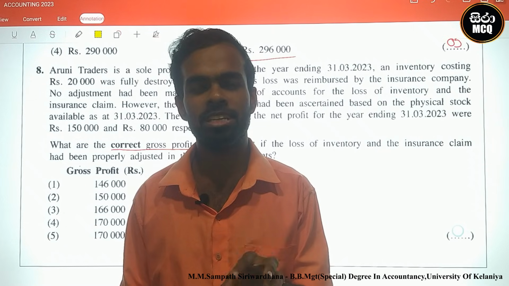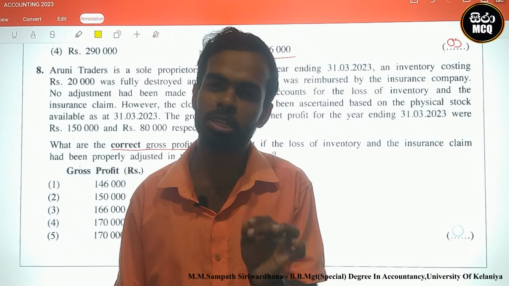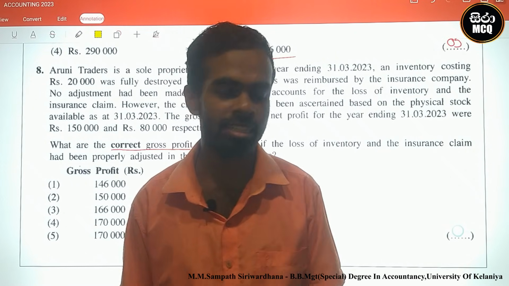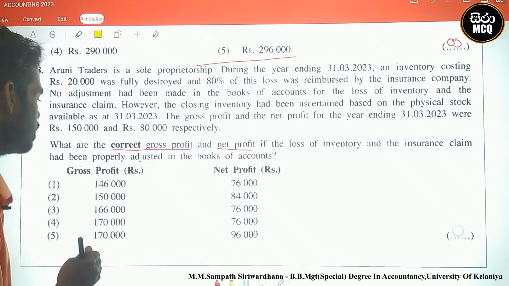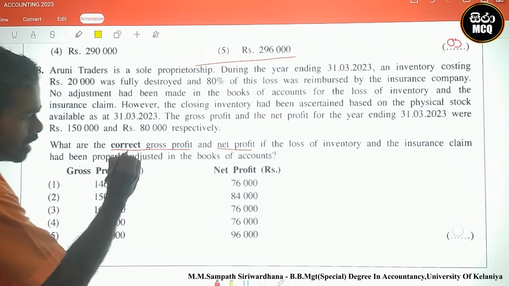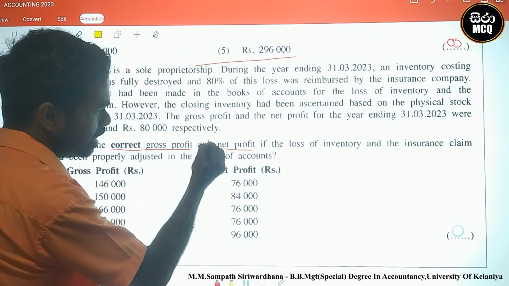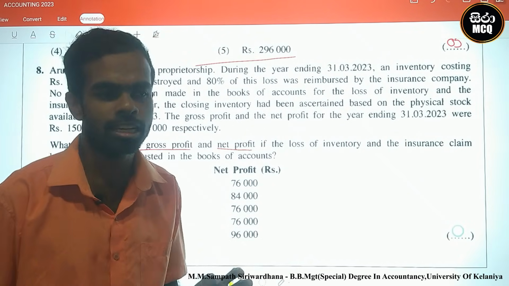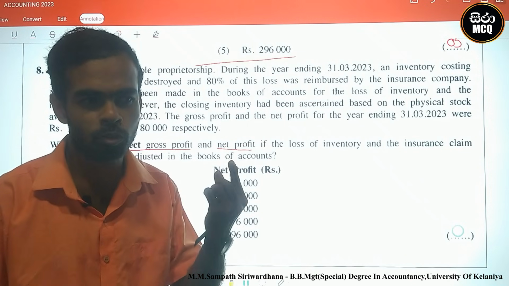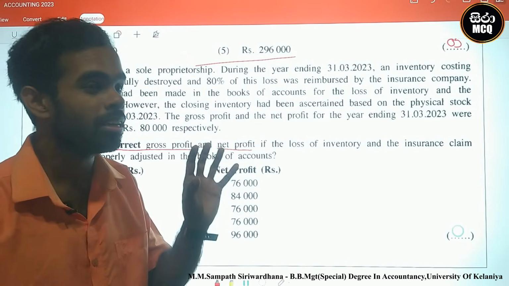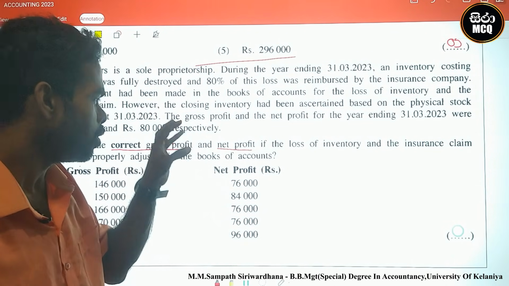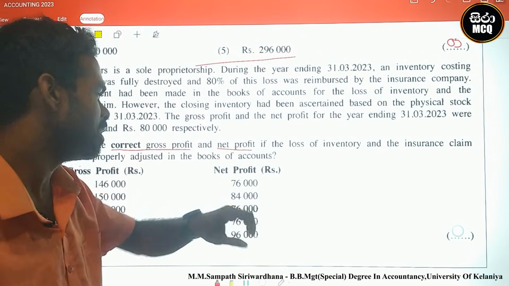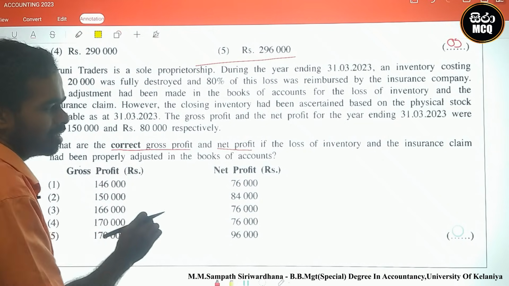Today we discuss the Advanced Level A-level accounting paper 2023, question number 8. This is related to a sole proprietorship question. Look here, what is the requirement? What are the correct gross profit and net profit? You can imagine that they already calculated gross profit and net profit, but they calculated them wrongly. We must identify the correct one.